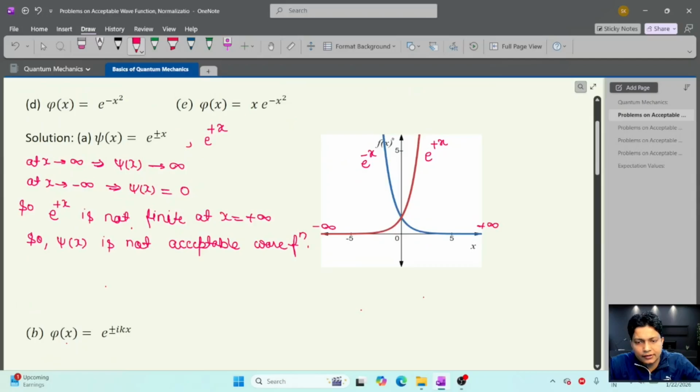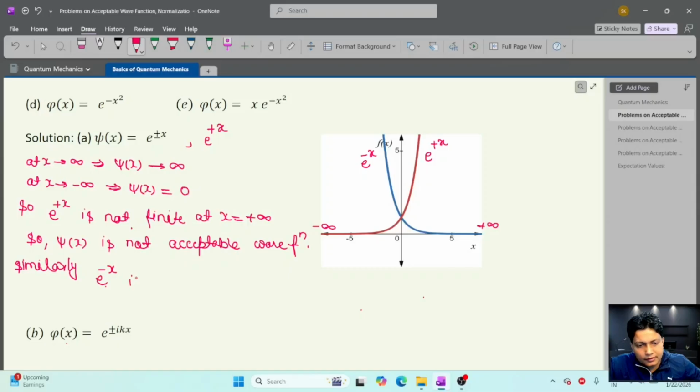Here we can see the graph for e to the power minus x. At x equal to minus infinity, this wave function goes to infinity. And at x equal to plus infinity, this wave function goes to 0. So similarly, e to the power minus x is not finite at x equal to minus infinity. So this is also not an acceptable wave function.